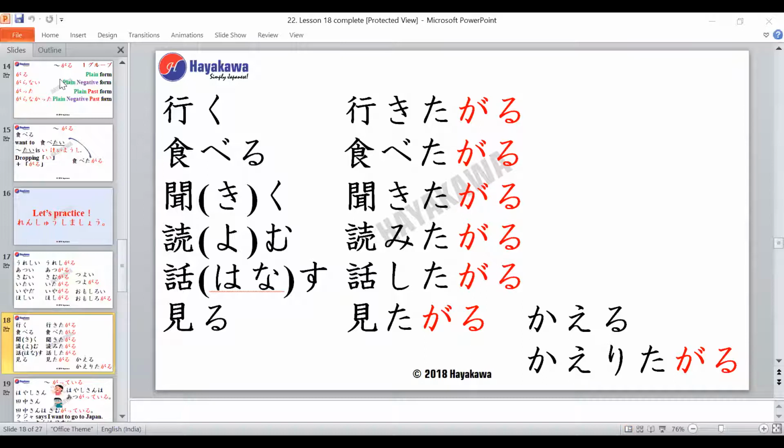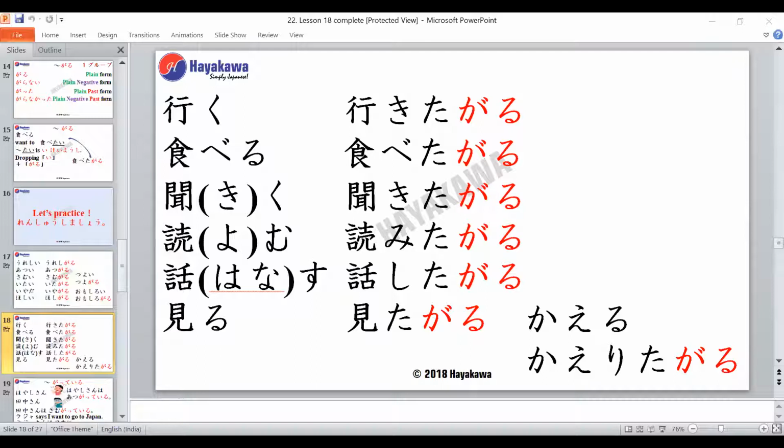So now we are saying it with verbs, right? The verb on the screen is iku, which means to go.